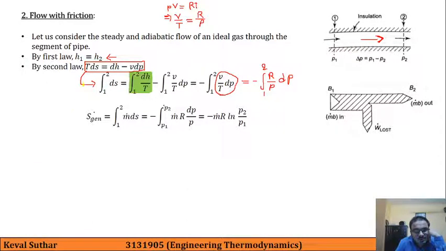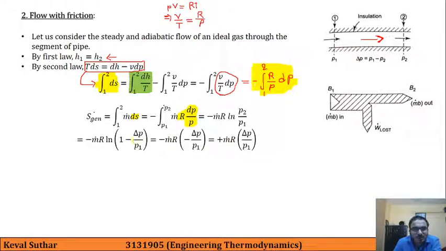So what we have done here is, for this integration of ds, we have simply put R dP upon P. And now after integration we get this, that is, the integration of 1 upon P dP is ln P2 by P1.